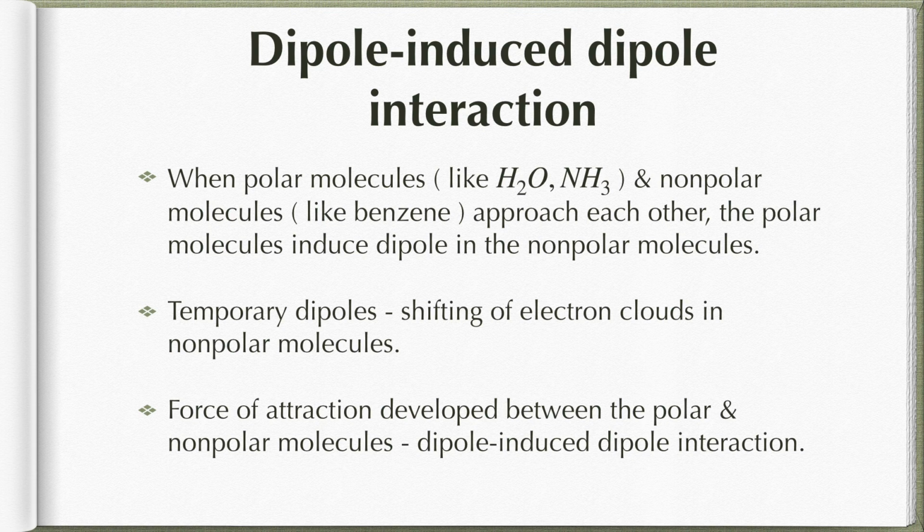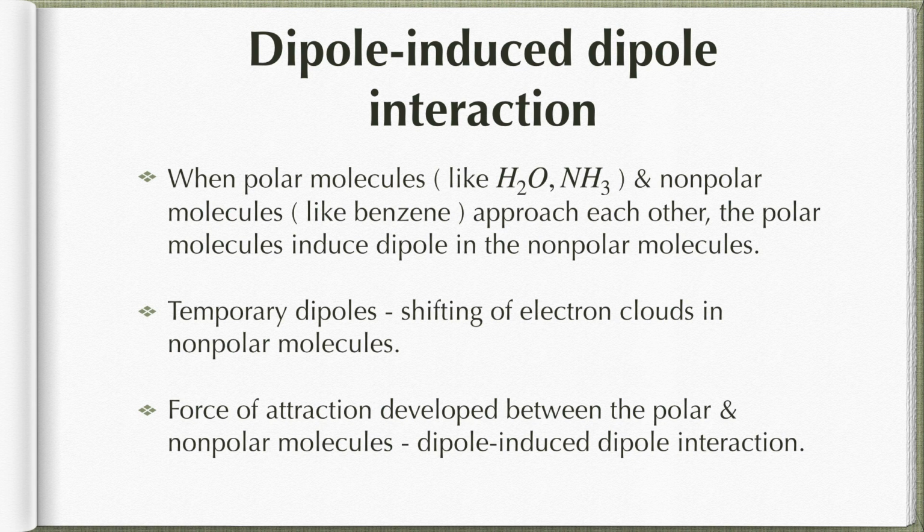Understand? A polar molecule has a permanent dipole moment, but a non-polar molecule does not have any dipole. So when the polar molecule approaches the non-polar molecule, it induces a dipole in the non-polar molecule. As a result, temporary dipoles are created in the non-polar molecule by the shifting of electron clouds. So this force of attraction developed between the polar and the non-polar molecule is said to be dipole induced dipole interaction.